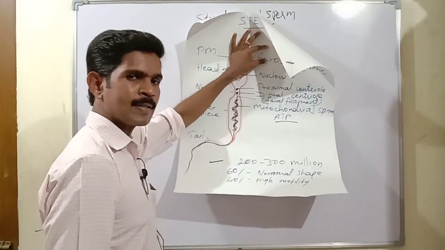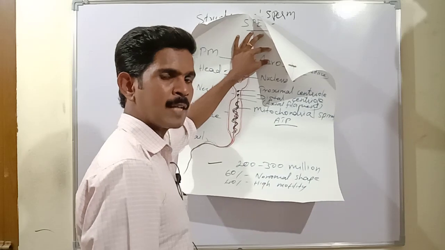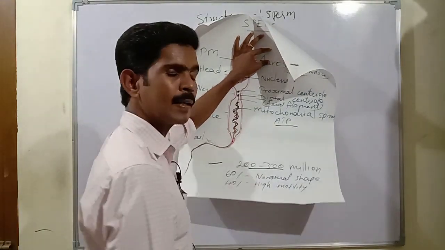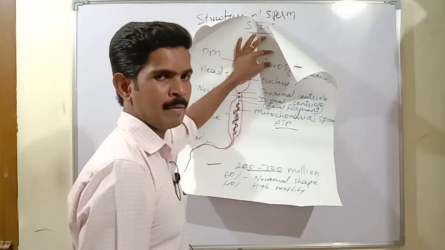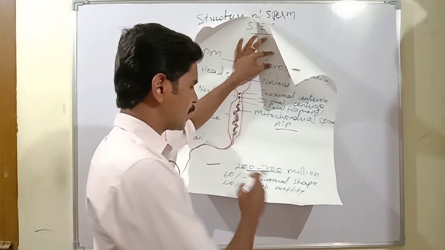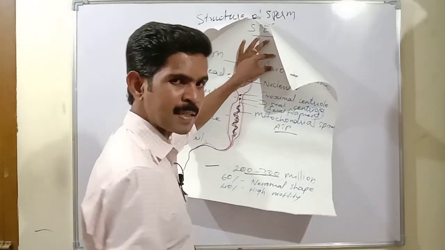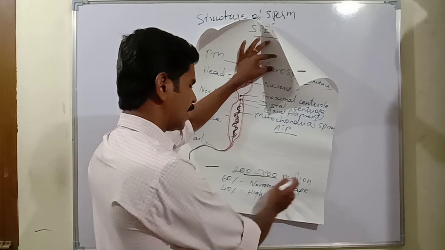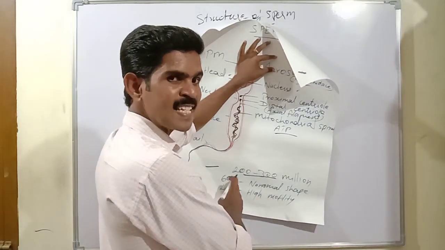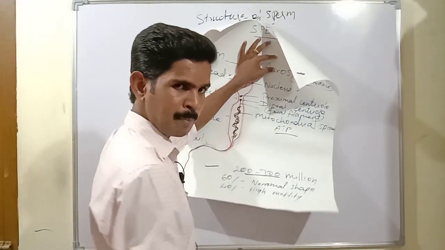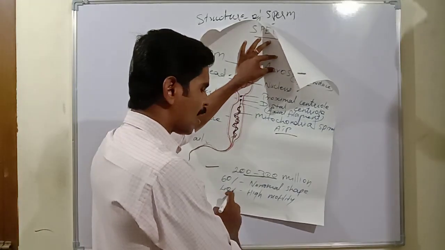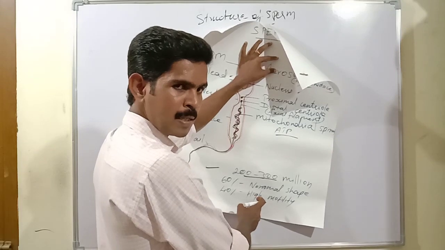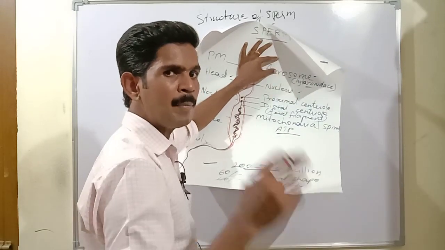During a single coitus, during sexual activity, a healthy human being can ejaculate 200 to 300 million sperm through the semen. So through the seminal plasma, 200 to 300 million sperm can be released. Among these 200 to 300 million, 60% of the sperm should have normal shape, and at least 40% should have high moving capacity, motility capacity. Then only the fertilization will be successful.